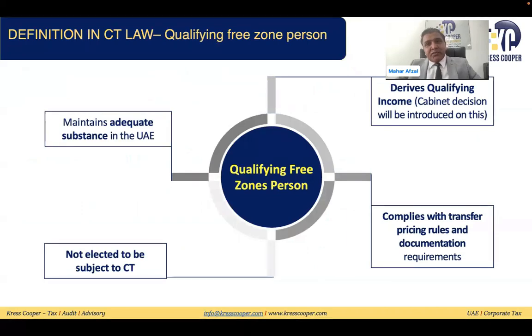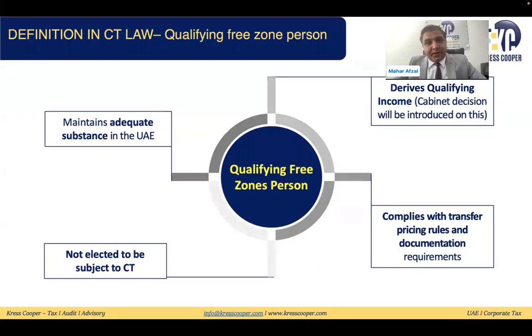In the qualifying free zone person, in the law, they have given the 4 requirements. If any of the business, any of the juridical person which is registered in the free zone, if that juridical person fulfills these 4 conditions, then we can say this juridical person is a qualifying free zone person. Out of this requirement, the first one is the person maintains adequate substance in the UAE. The second category is derives qualifying income. Third one is not elected to be subject to corporate tax. And fourth one is complies with the transfer pricing rules and regulations.